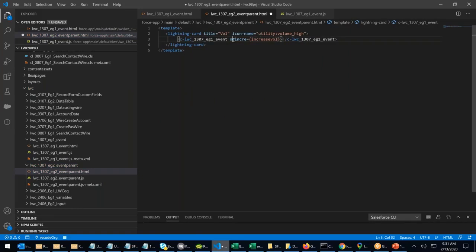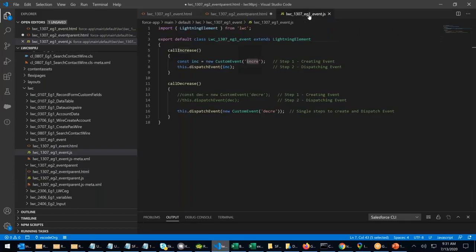I'm adding a word called on. Whenever somebody clicks on the decrease button, how can I listen to that event? How do I know that somebody has pressed that decrease button? This is the event, decree.